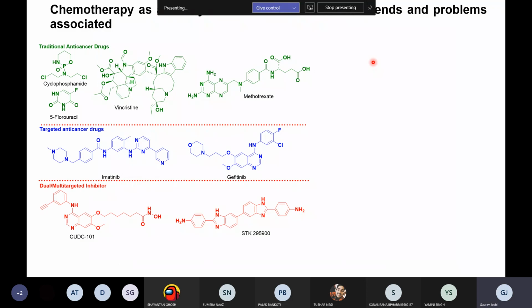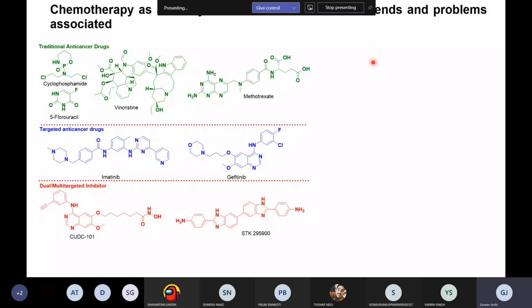Now, how to treat or combat cancer is one of the major problems. In therapy, we have radiotherapy. You have also heard that surgery is an option to treat cancer. And then, when we are in the pharmacy field, dealing with medicinal chemistry, there is chemotherapy.